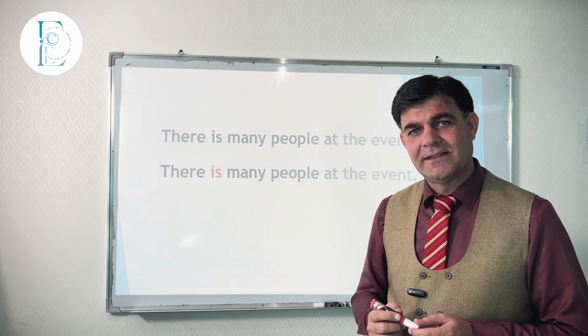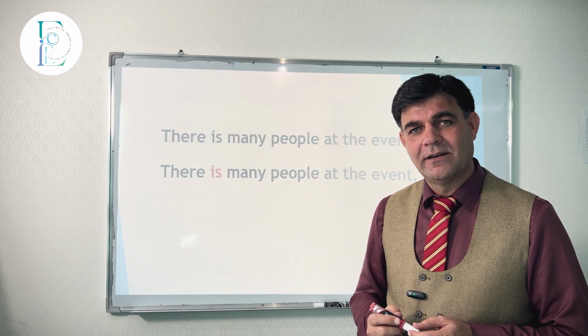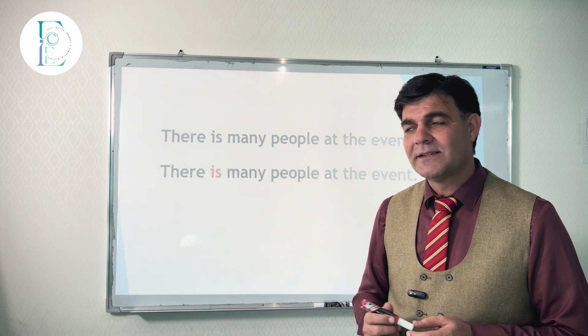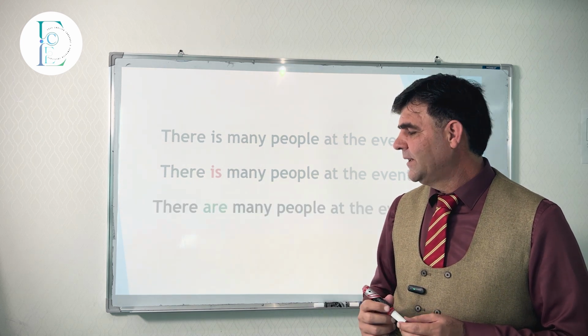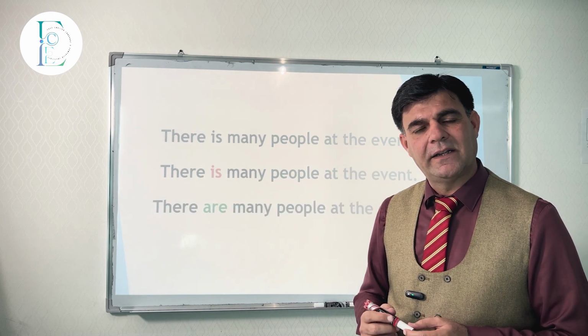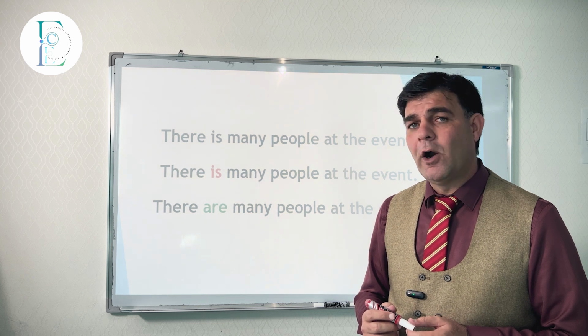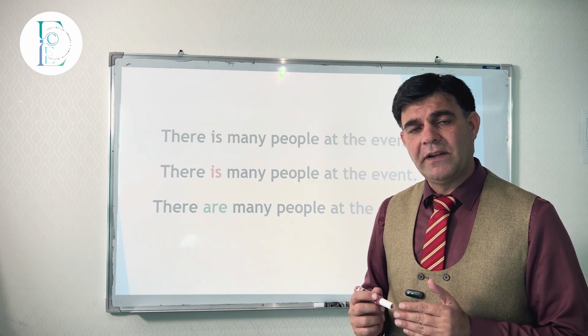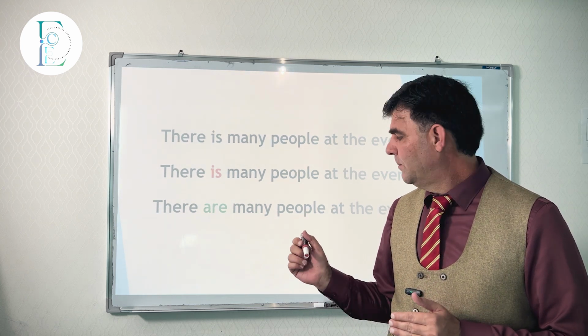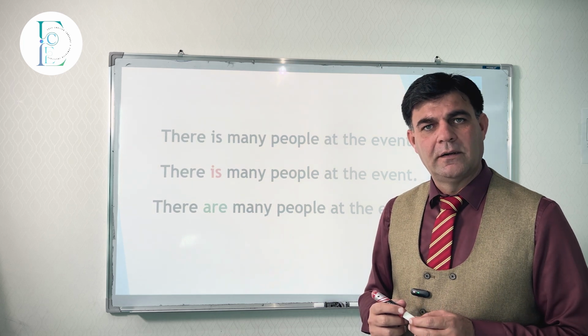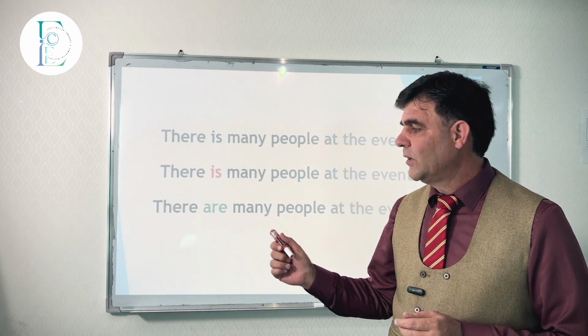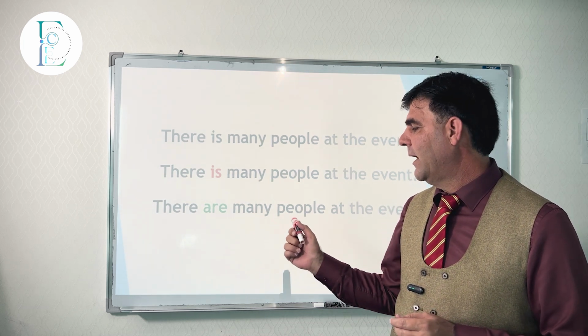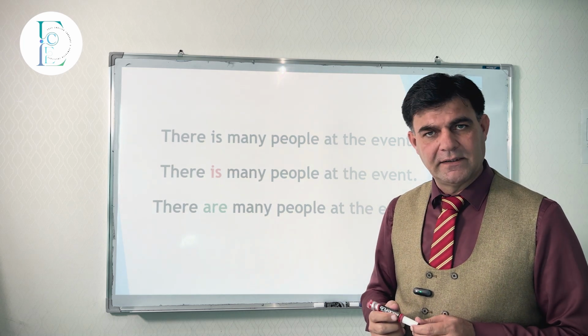And there is we use for singular. So how can we make it correct? There are many people at the event. There are. Now it's matching because are we use for plural and people is plural. There are many people at the event.